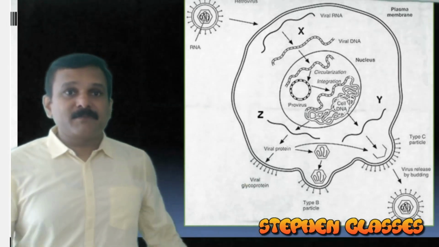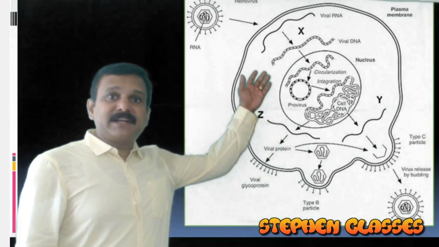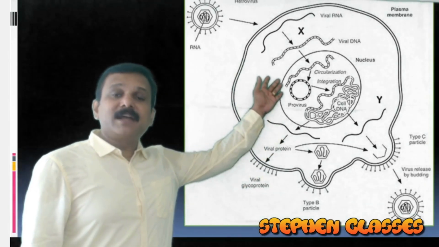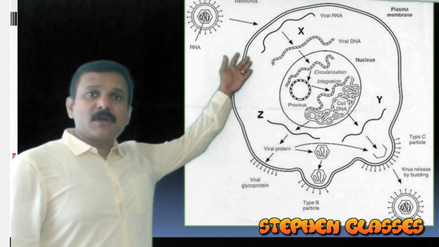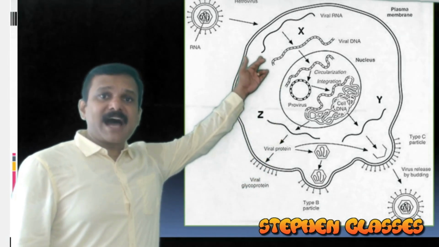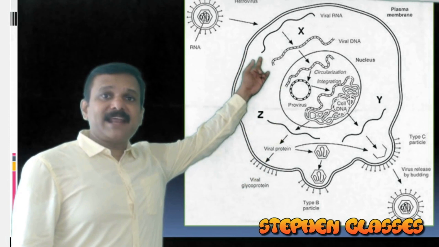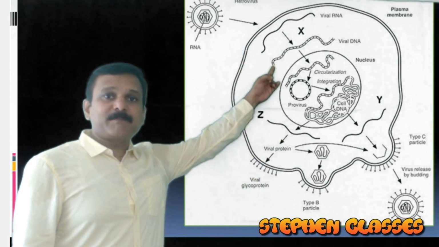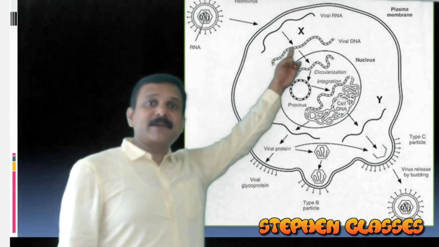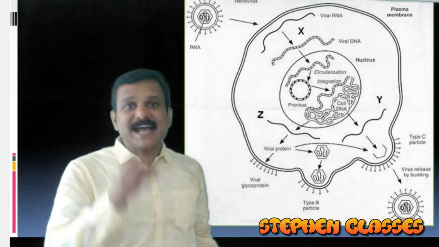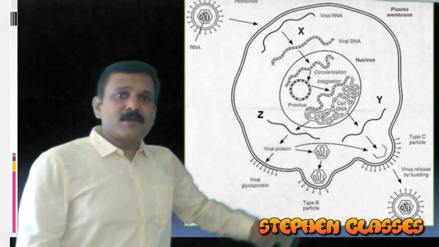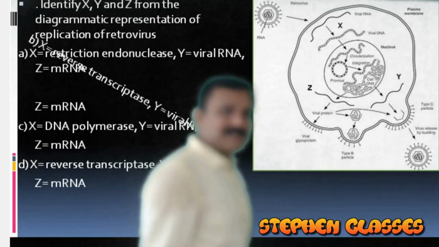Okay, so to discuss in detail, we have a diagram for you. This diagram gives an idea about the different steps involved during the HIV infection. HIV will first give the RNA, and from this RNA, it will make a DNA copy. For that, an enzyme is required, that is X. X is actually reverse transcriptase. We will move to the question for further explanation.